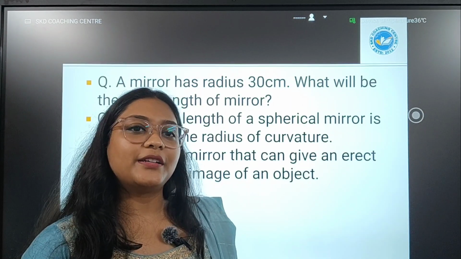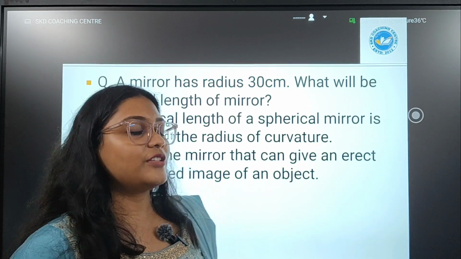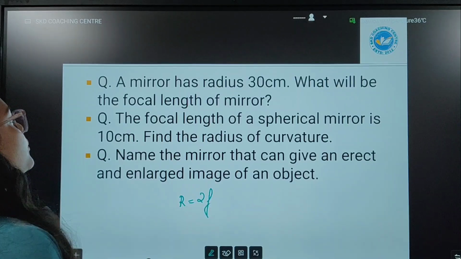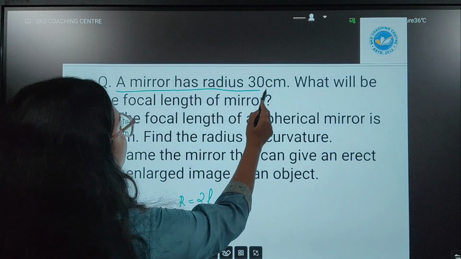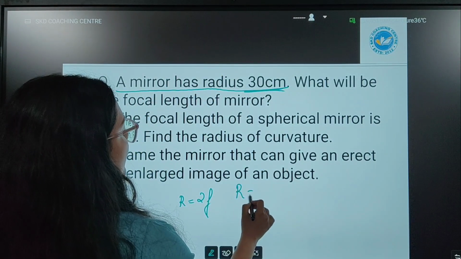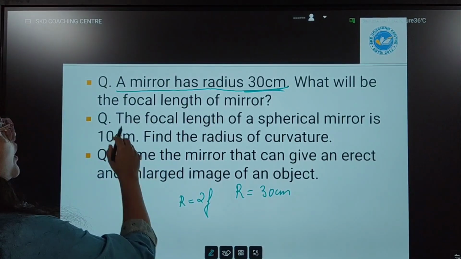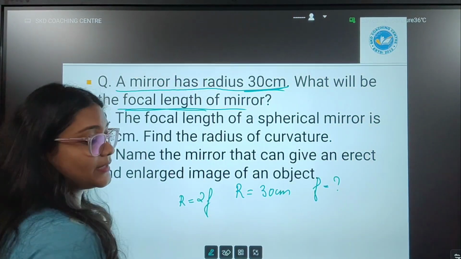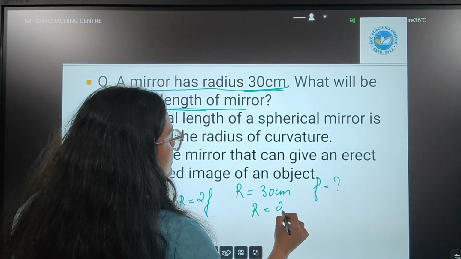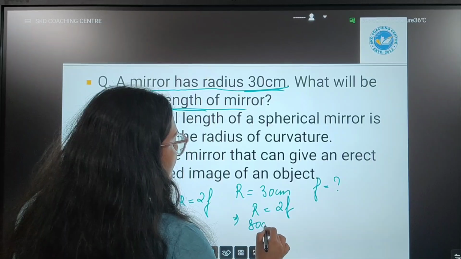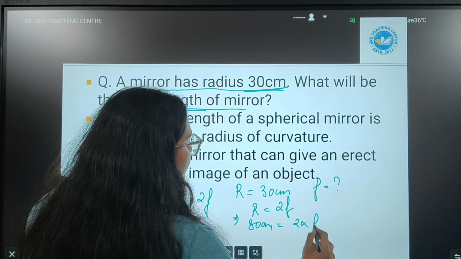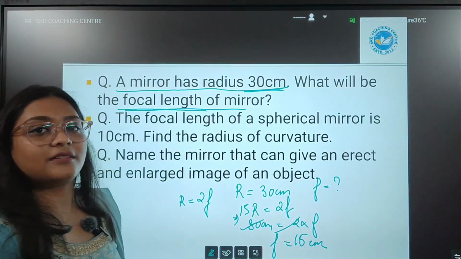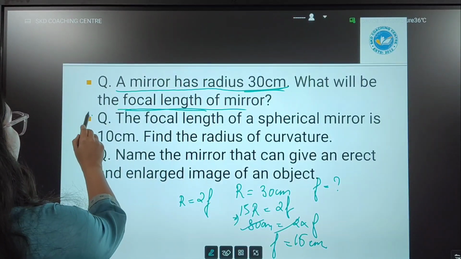Now let us see a numerical question based on the formula that we got, which is R is equal to 2F. We have a question. A mirror has a radius of 30 centimeter. That means R is 30 centimeter. What will be the focal length of the mirror? That means we are asked to find the focal length. What is the formula? R is equal to 2F. So we have R as 30 centimeter and 2 into F. So F will be 15 centimeter. Easy, right?